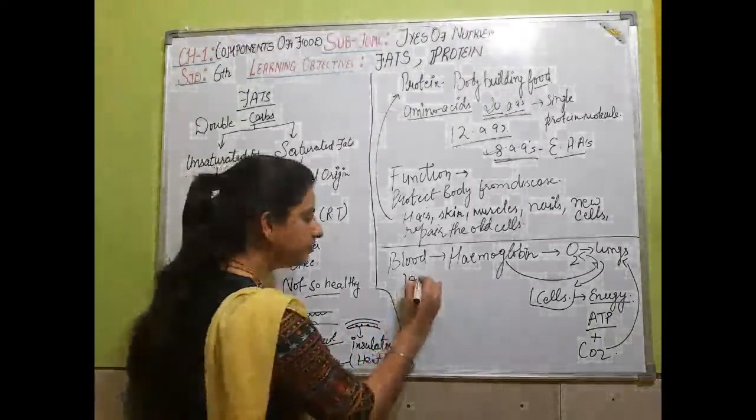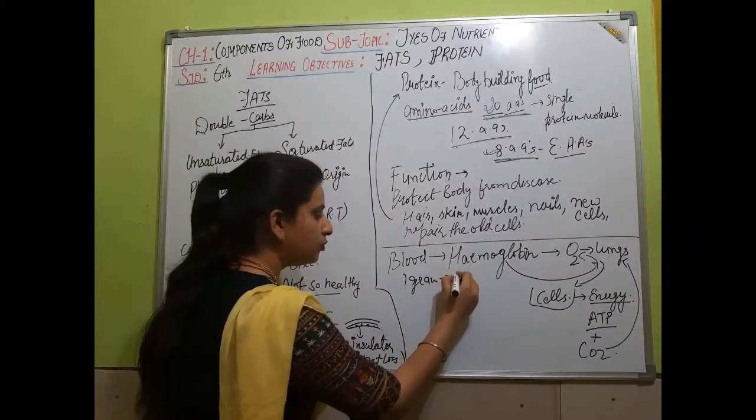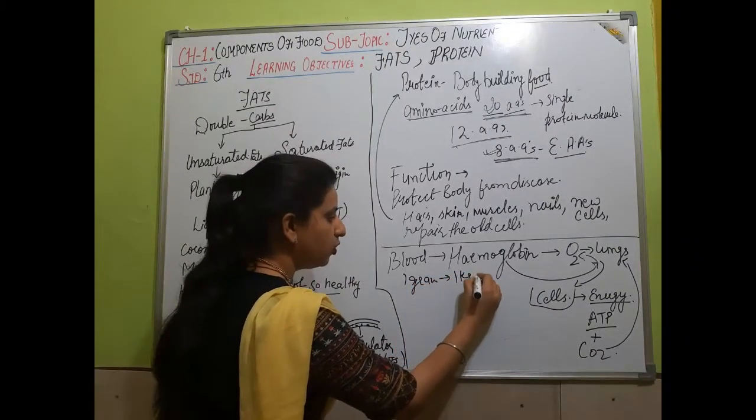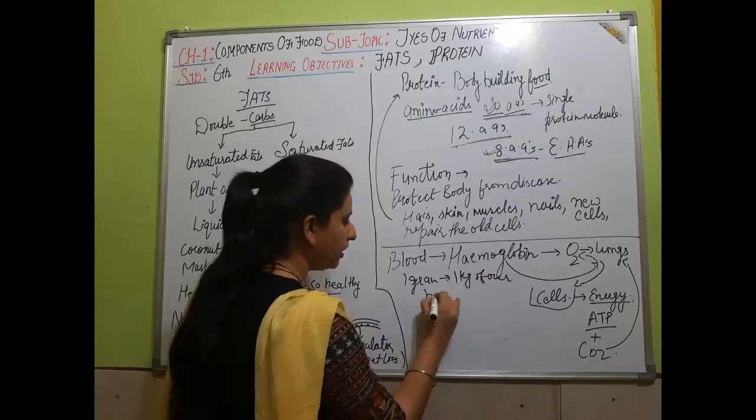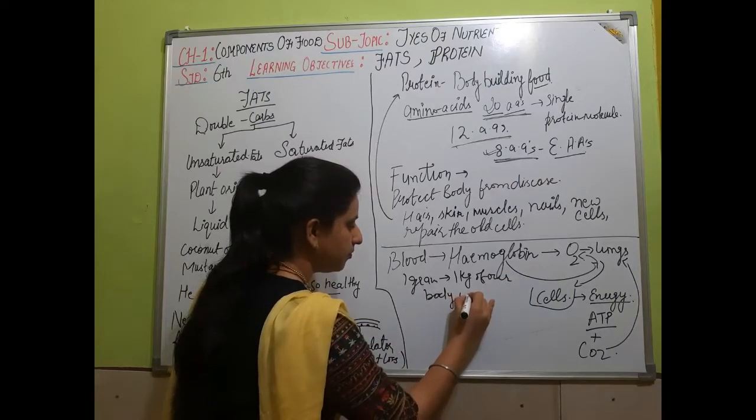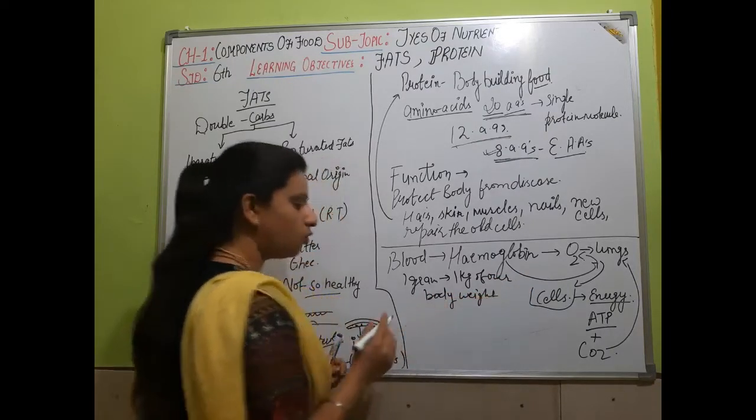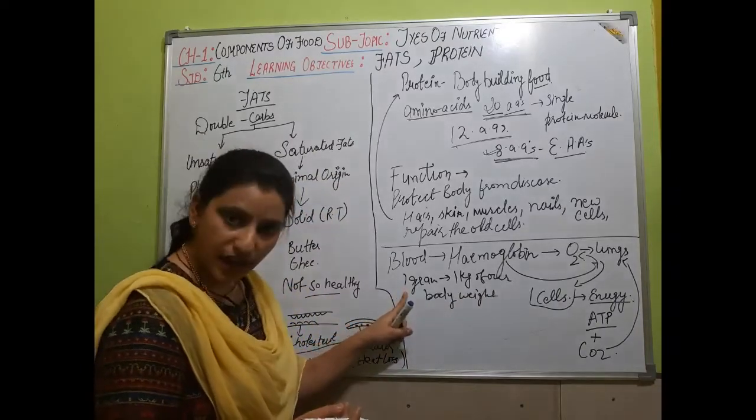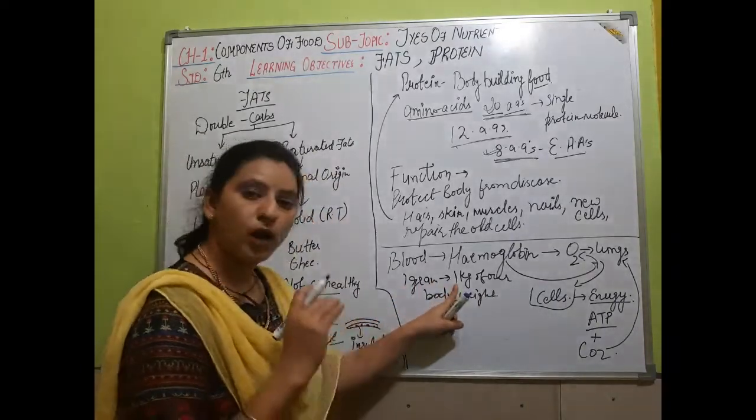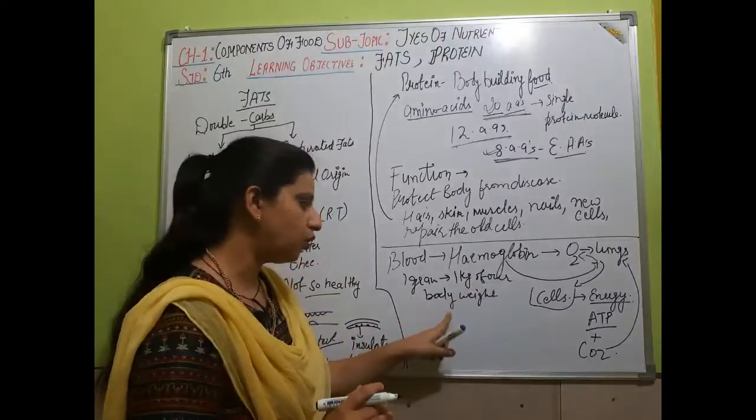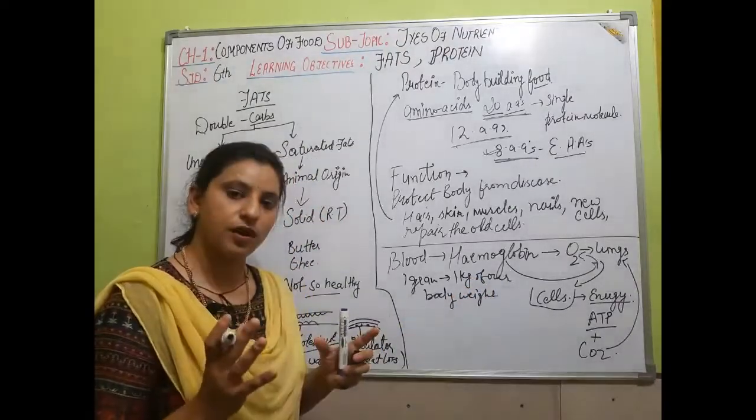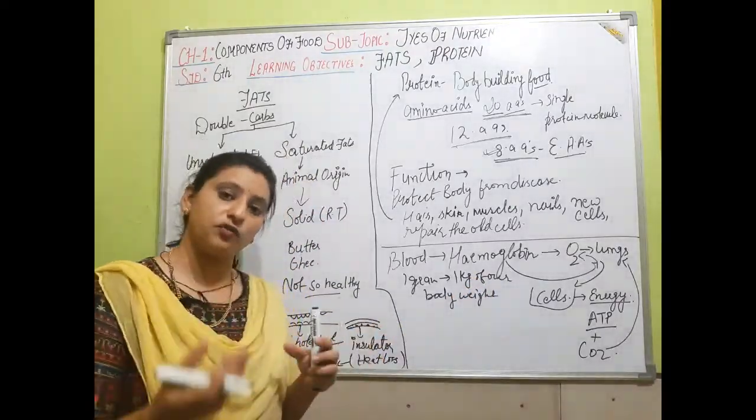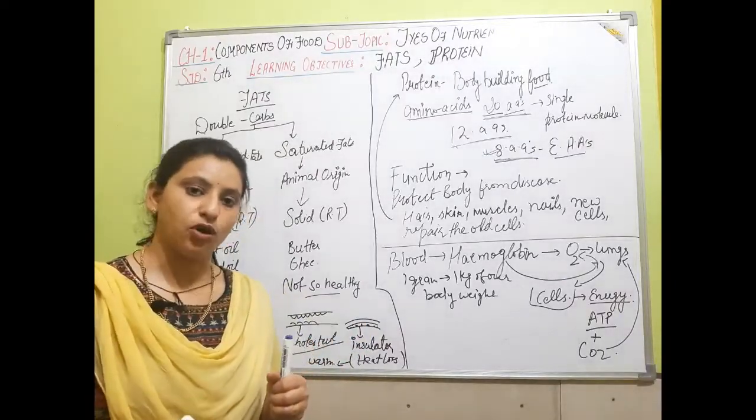1 gram up to 1 kilogram of our body weight. Okay, what will be the ratio? 1 gram per 1 kg of our body weight. That much protein, according to your weight, you have to take in to the body.